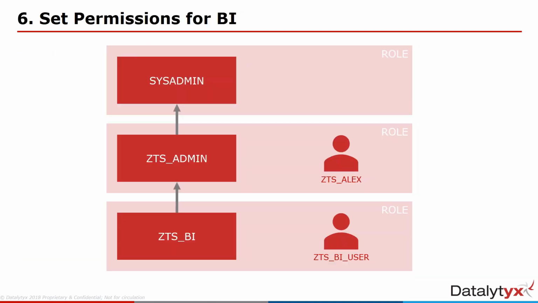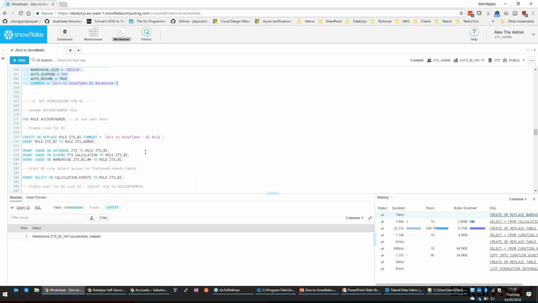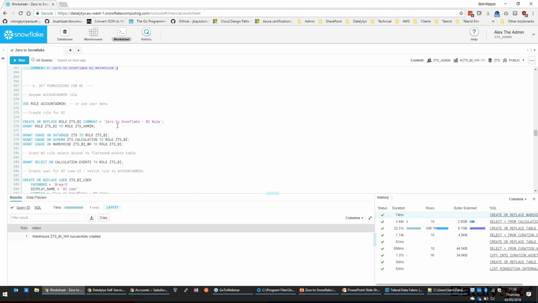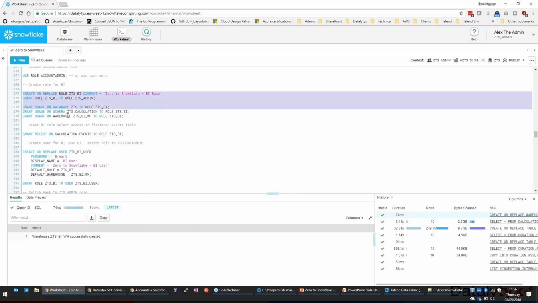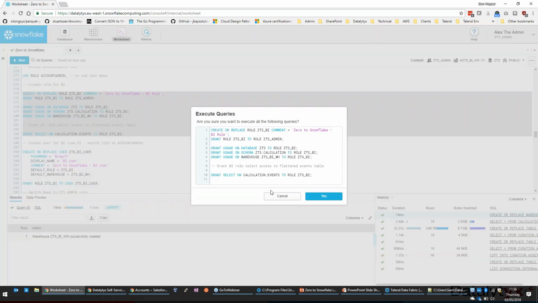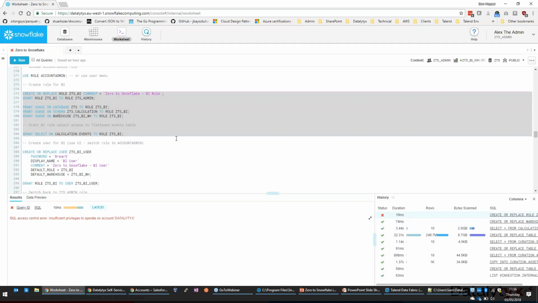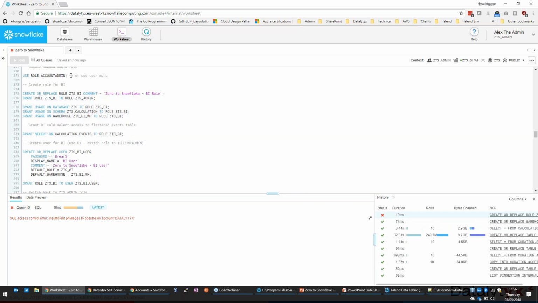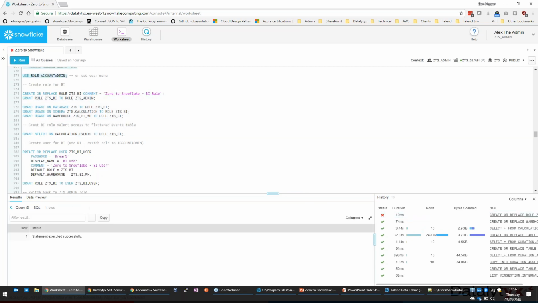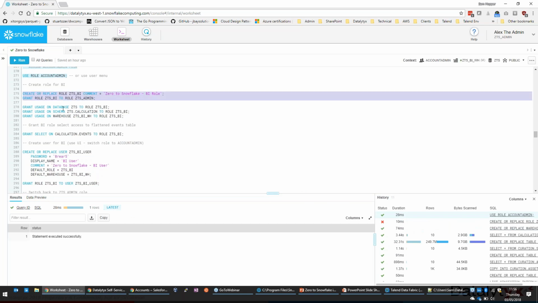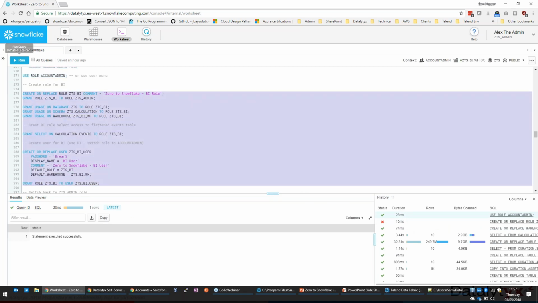Okay, so I'll just run through that quite quickly. Again, like I said before, it's not a masterclass on role-based access control in Snowflake. I'm just going to do this all in one go, in fact. And if we have time at the end, we'll see if we can pick up any questions you might have on role-based access. Oops, I forgot to change role. So I just need to elevate my role so I can do account-level stuff. In fact, I'll do this all in one go. There we go.